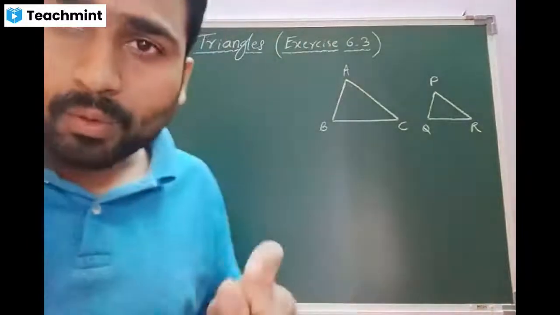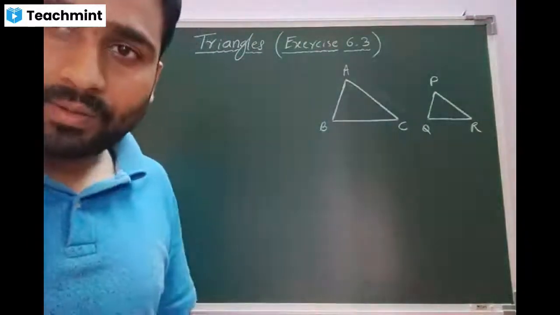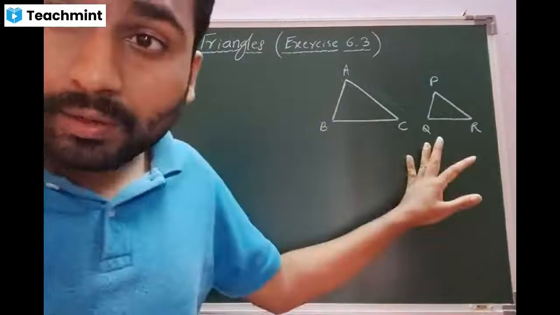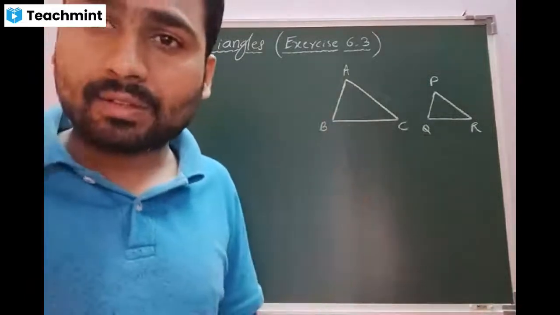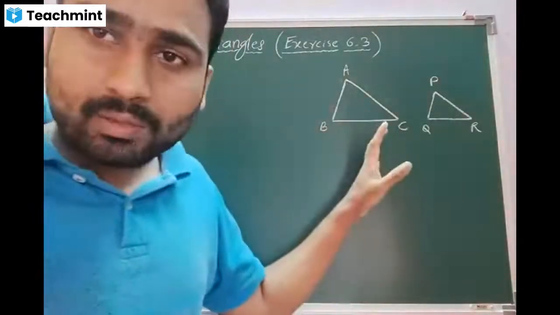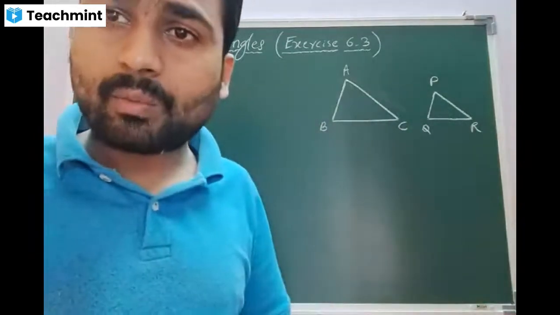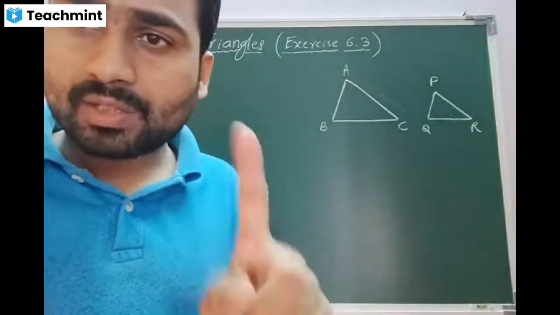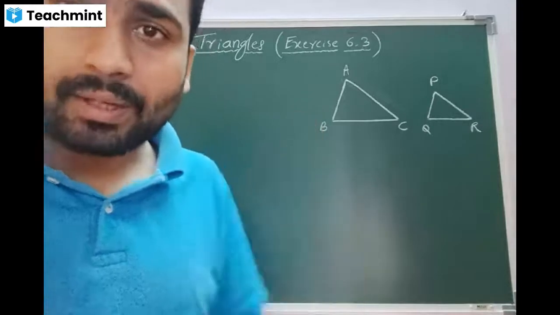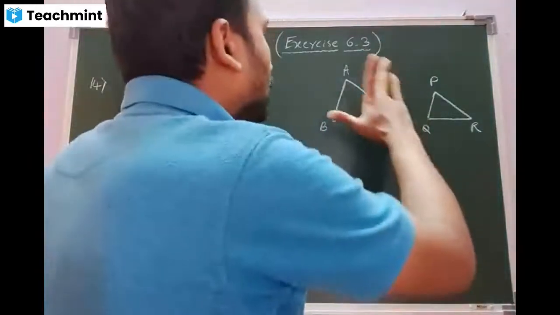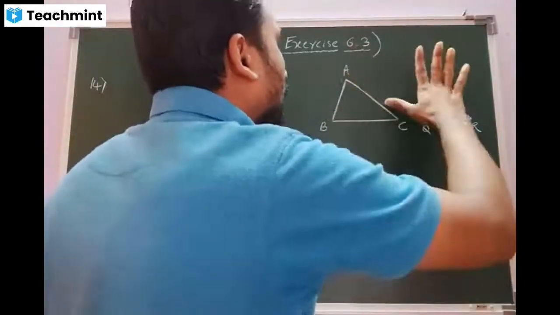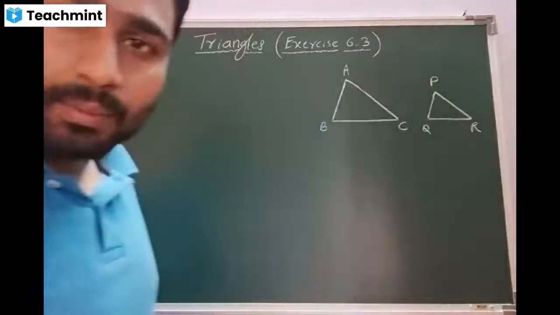Students, very important from the point of examination. And this is totally different question in this exercise. The reason, only in this one you are going to have the constructions. Rest all questions, beta, whatever we have solved, there was no single construction. Am I right, beta? Yes, sir.